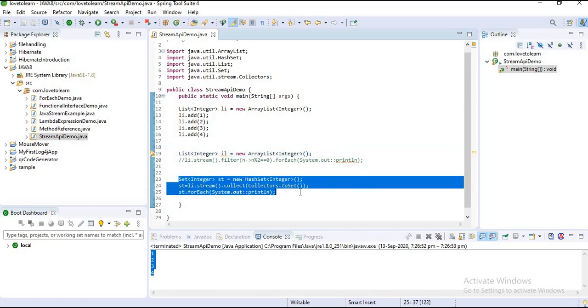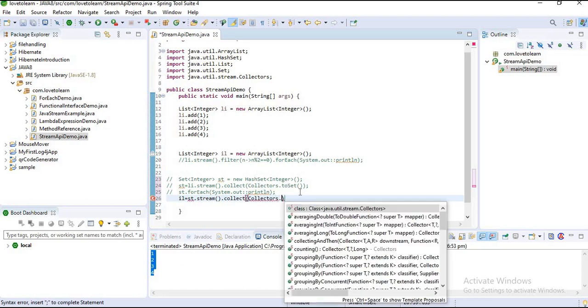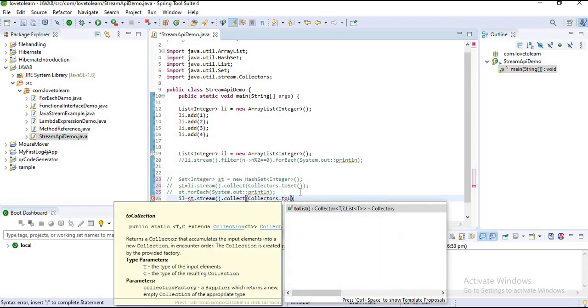Now I am commenting out all this. il equal to st dot stream dot collect Collectors dot toList.